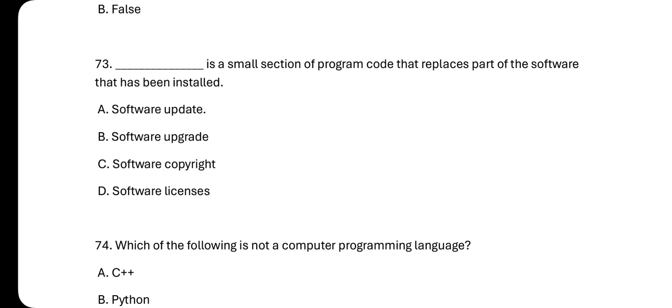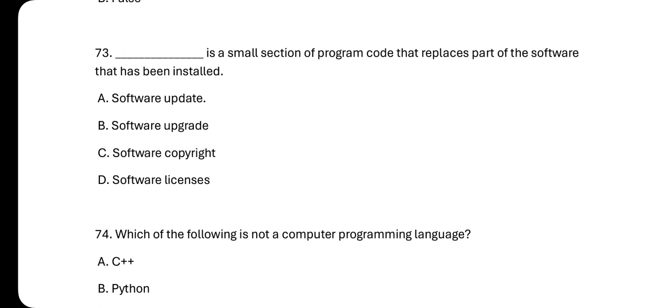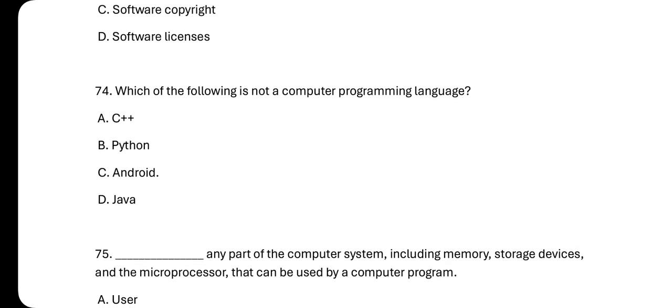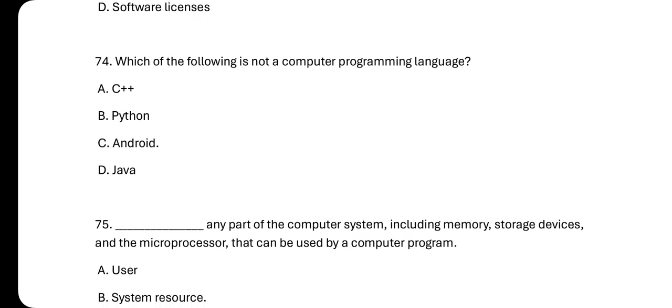Number 73. Dash is a small section of program code that replaces parts of the software that has been installed. This is what we call a software update. All right, the answer is software update. So the software update is a small section of program code that replaces parts of the software that has been installed.